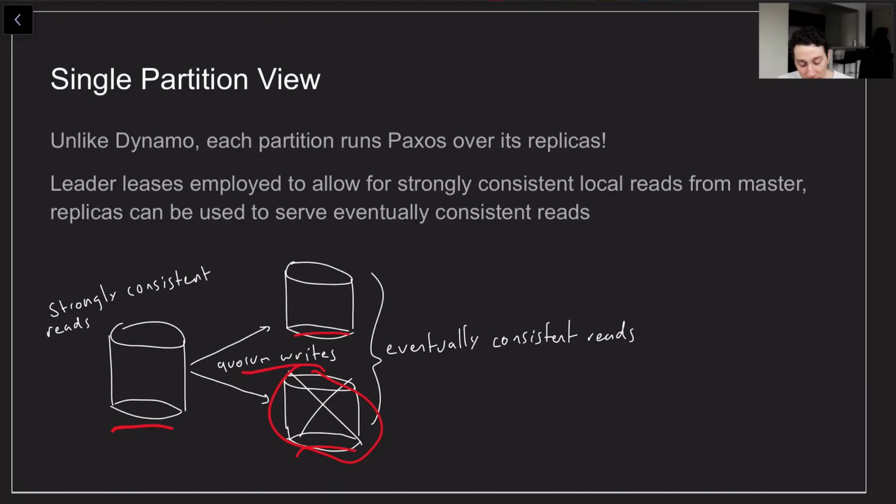And another thing that we do is we actually use leader leases, right? So a leader is going to basically say, hey, I am going to be the only leader for the next 10 seconds, and as a result of that, I can serve writes locally and know that no one else is going to be proposing any new writes in that time. And so as a result, you can perform strongly consistent reads by just reading from the leader. On a similar tangent, if you need more read throughput than that and you're okay with weaker consistency models, you can get eventually consistent reads from the followers, such as this guy.